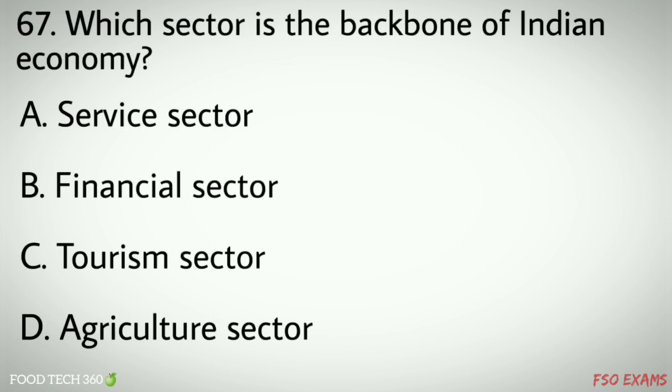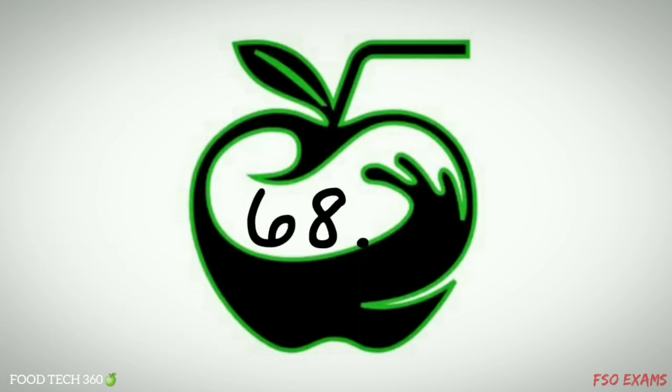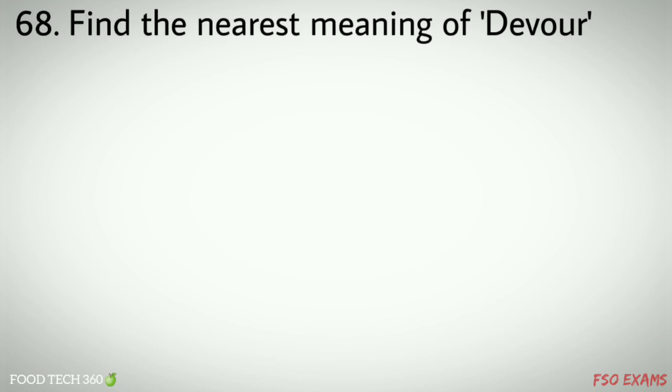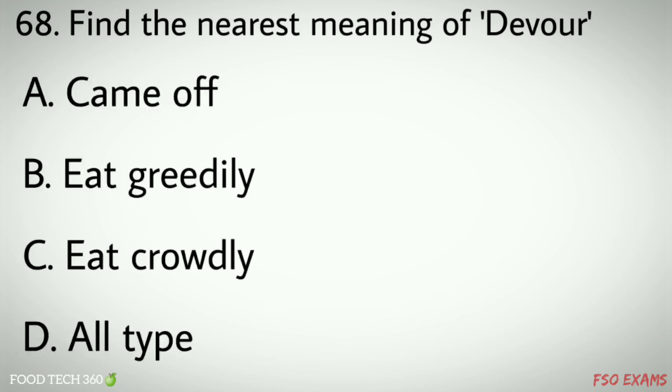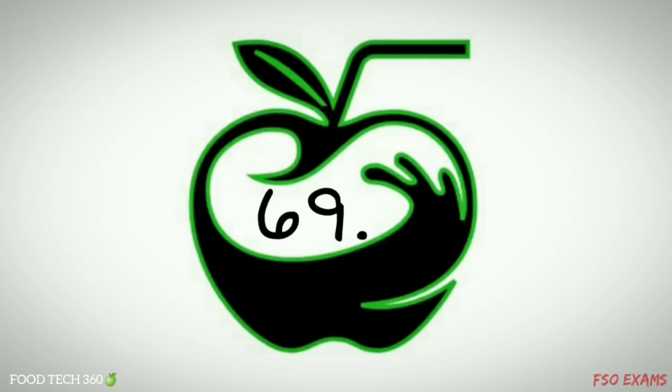Agriculture sector. Correct answer D. Agriculture sector. Question number 68. Find the nearest meaning of devour. Options A. Came off, B. Eat greedily, C. Eat crowdly, D. All time. Correct answer B. Eat greedily.